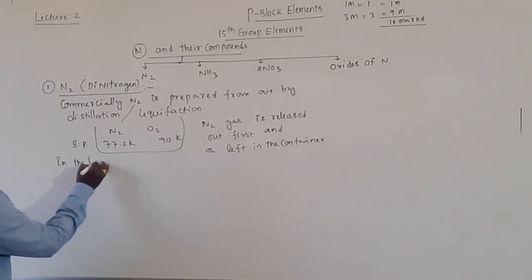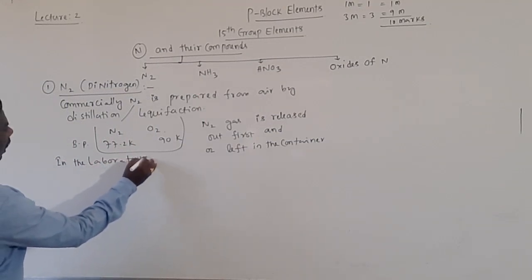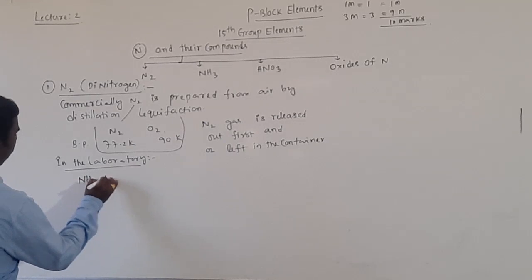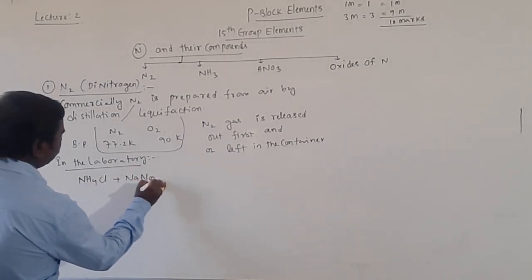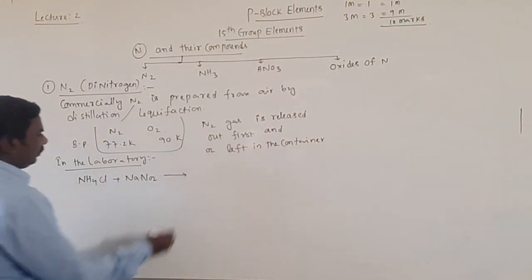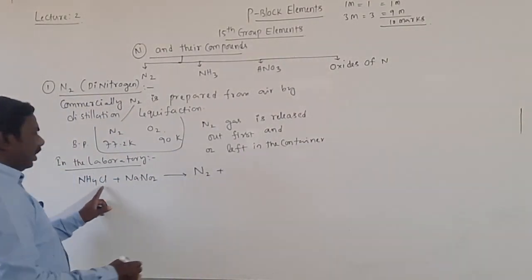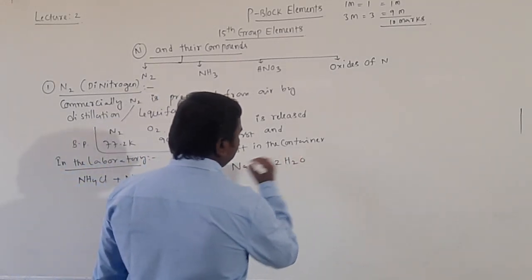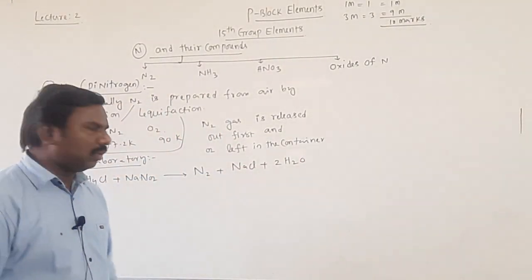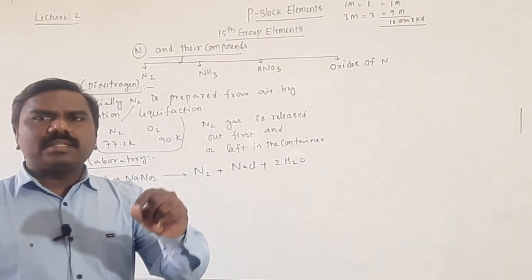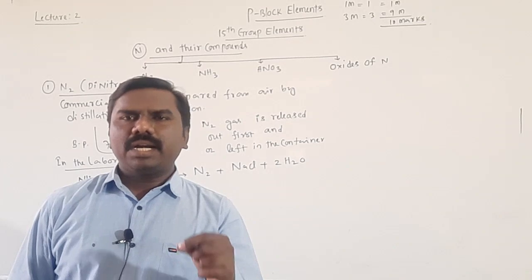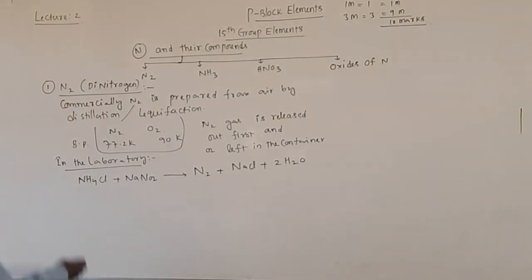In the laboratory, it can be prepared by taking ammonium chloride and NaNO2. Ammonium chloride reacts with sodium nitrite, then N2 gas will be formed. Na and Cl are removed as NaCl, and 2 oxygens and 4 hydrogens are removed as H2O. Nitrogen gas is released. In this step there are a few impurities like NO, nitric oxide, and HNO3.